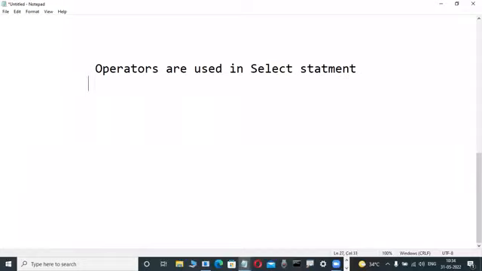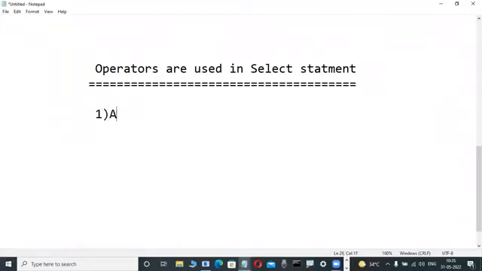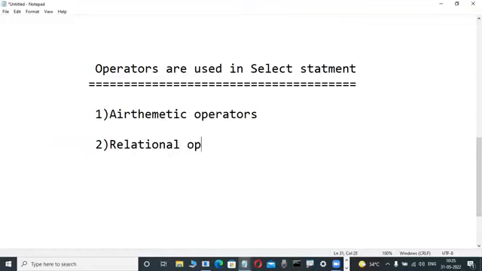What are the operators in every database worldwide, not only Oracle? Observe here, there are 4 categories in every database. This is the first step. Don't write it here. Arithmetic operators are available. Another one in every database is relational operators. Today, I will tell you how you write queries through relational operators. Very easy. Relational operators are also called comparison operators.